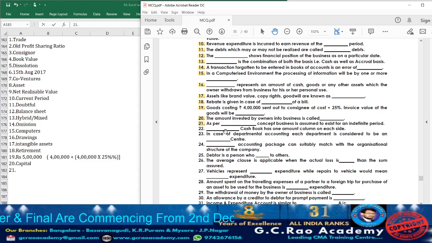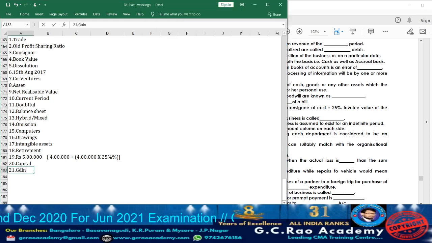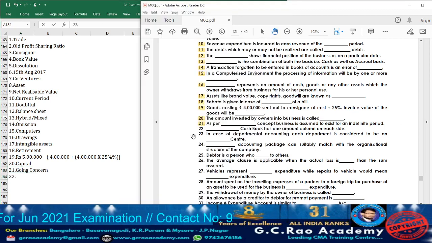What is it telling? As per dash concept, business is assumed to exist for an indefinite period. Which concept tells that the business will be carried on for an indefinite period? Going concern concept. So accordingly take down the answer. Going concern. Now let us move on to question 22.